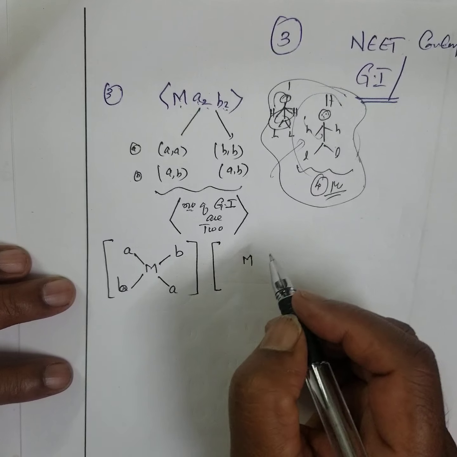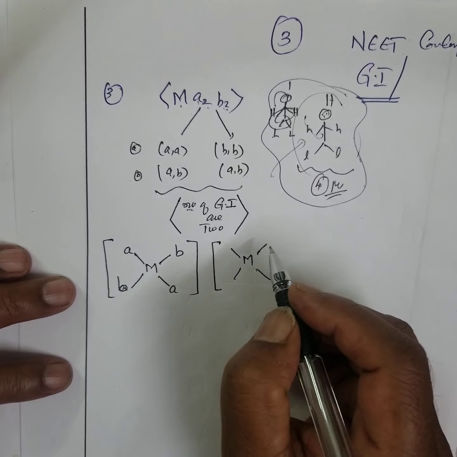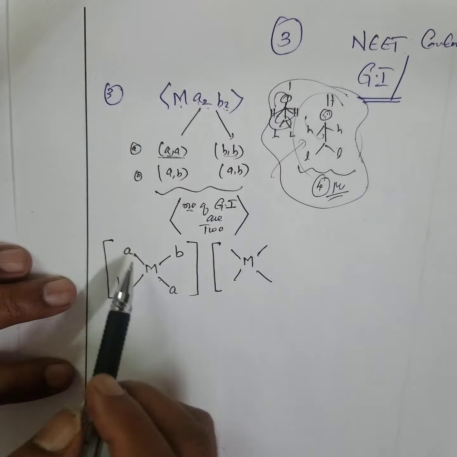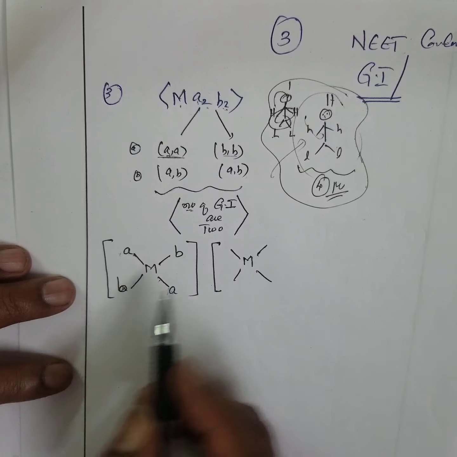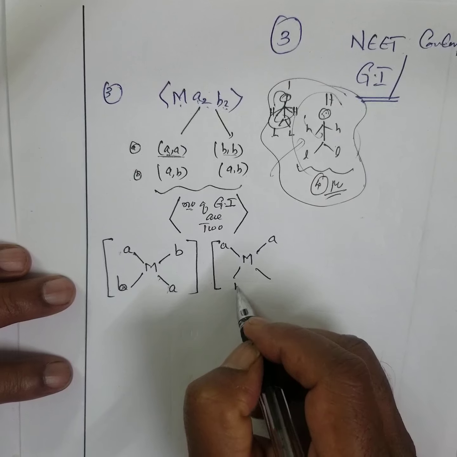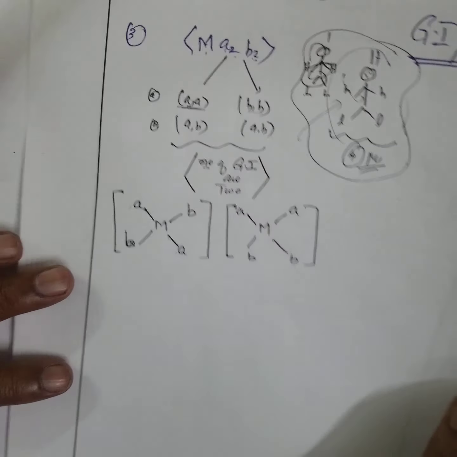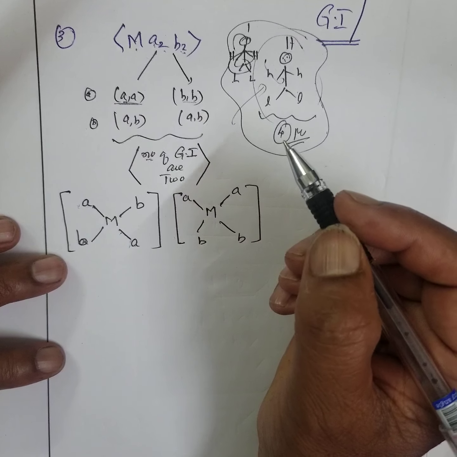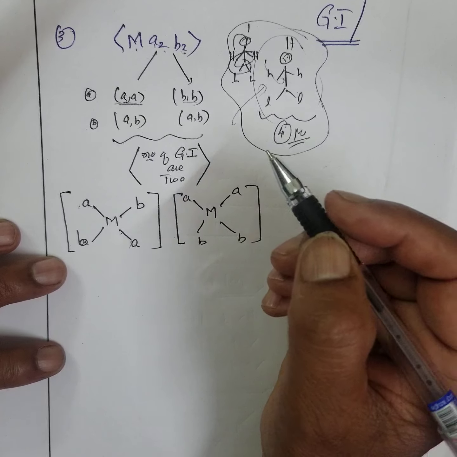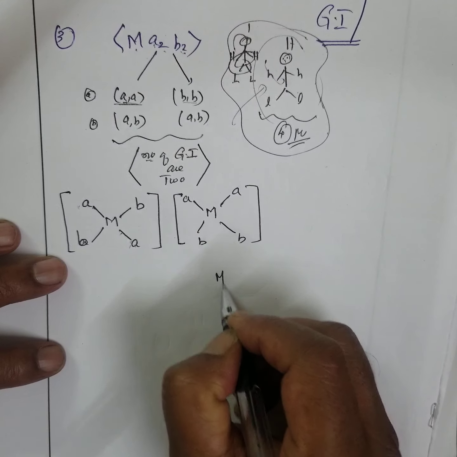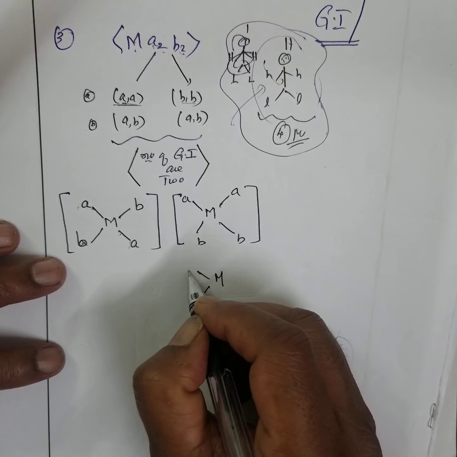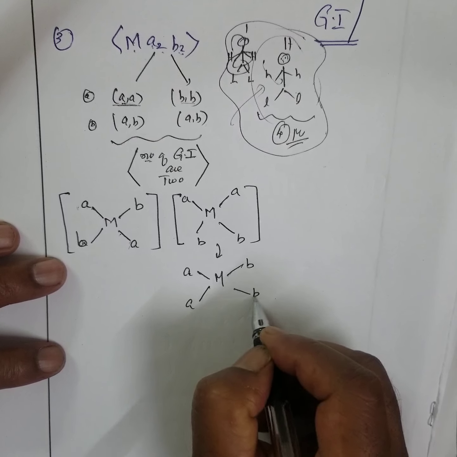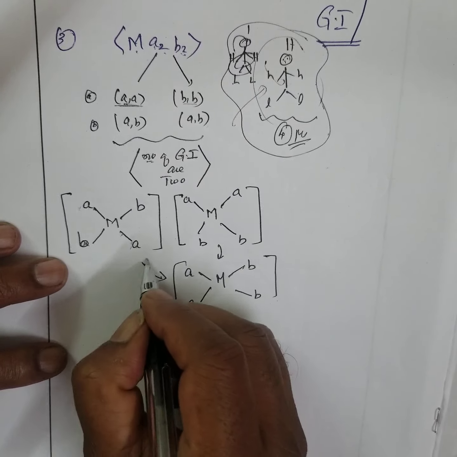Here I write M, with AA opposite, the complement, and here A, B. I compare this one.